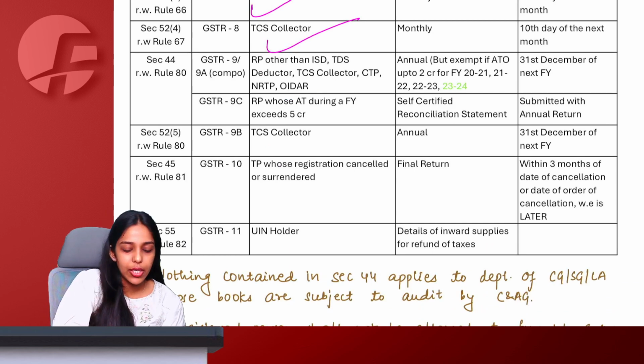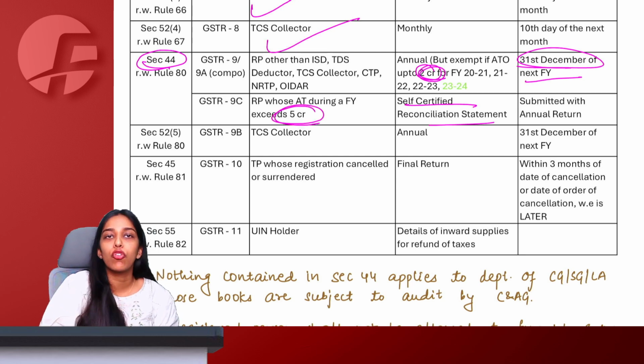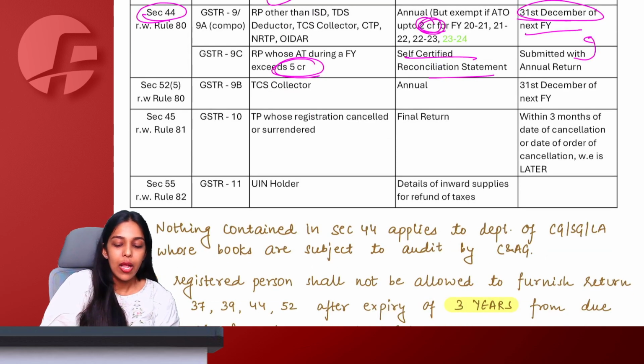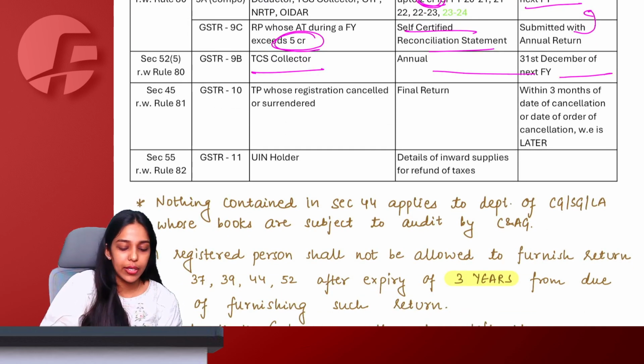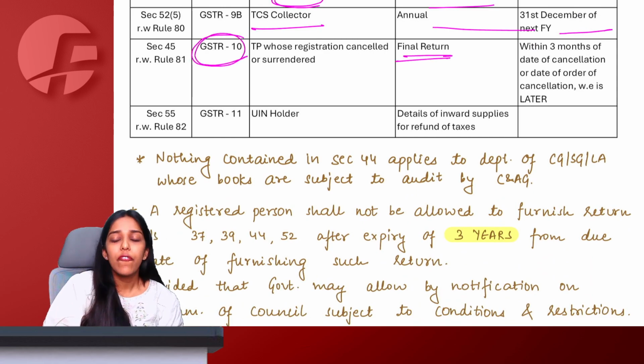Then annual return section 44 we discussed. 31st December is the due date. But if turnover is up to 2 crore rupees, you don't have to file. Self certified reconciliation statement, if your turnover exceeds 5 crore rupees, you submit with the annual return only. Then for TCS collector also we have an annual return. GSTR 10, that's the final return.